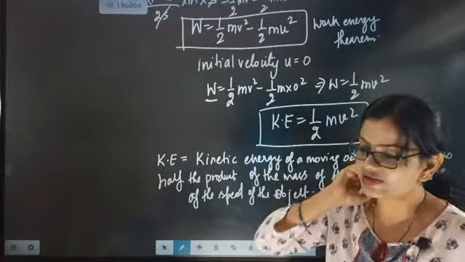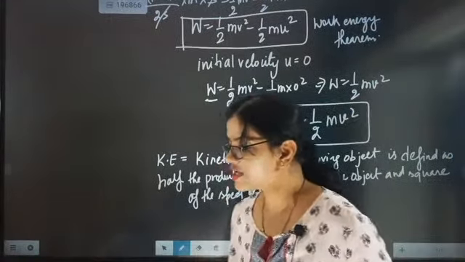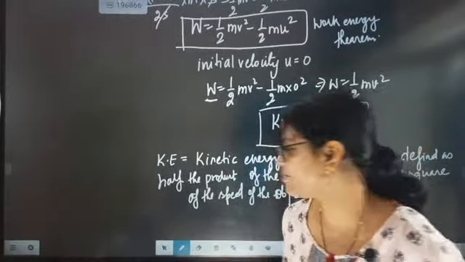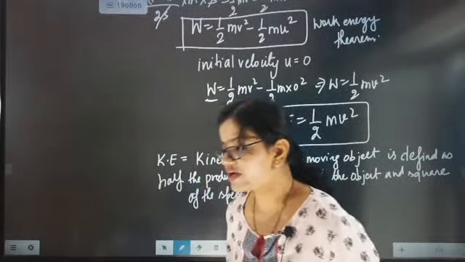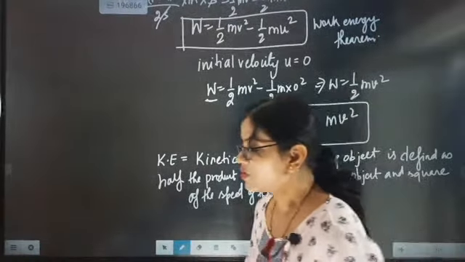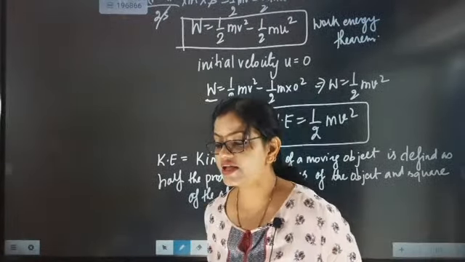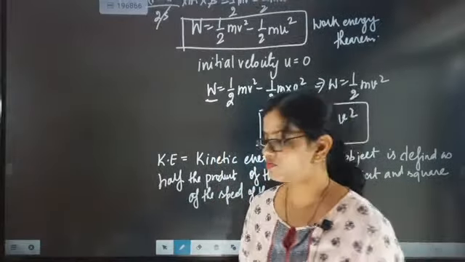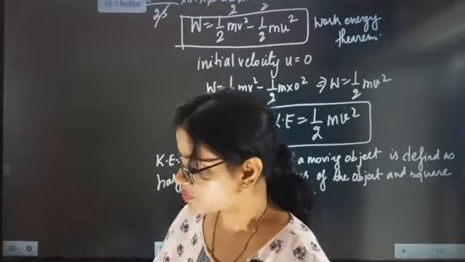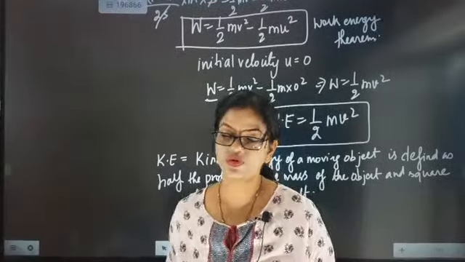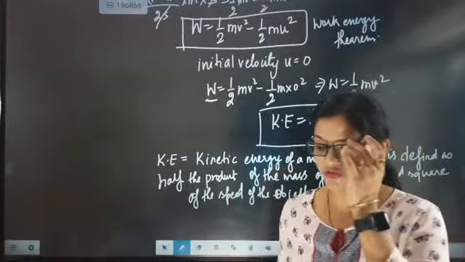We have derived kinetic energy now. So now what is the SI unit of kinetic energy? Because kinetic energy is a type of energy, the SI unit of kinetic energy is joule. Kinetic energy is directly proportional to the mass of the object and the square of the velocity.